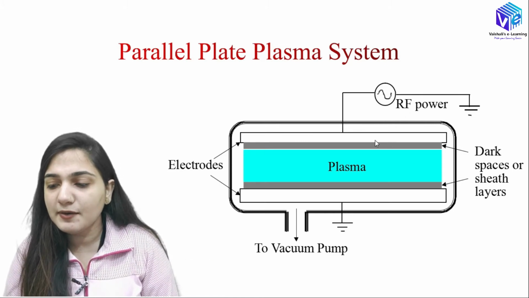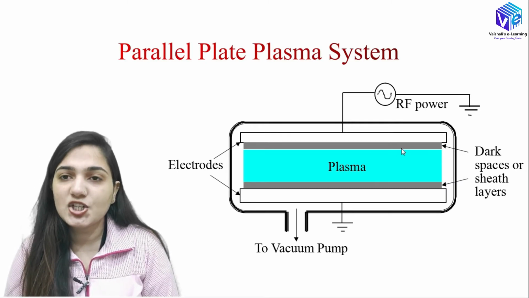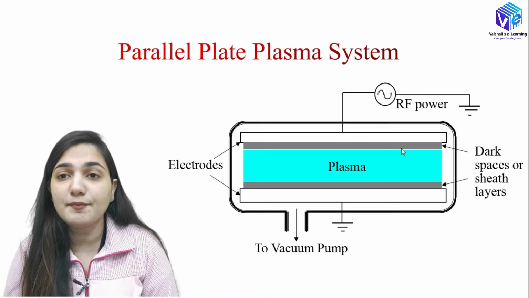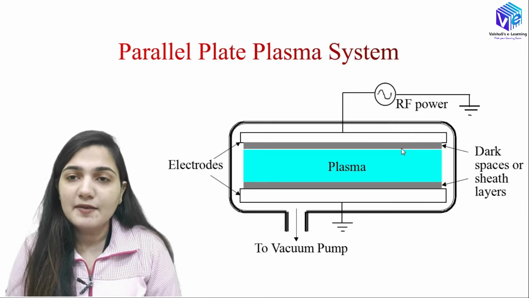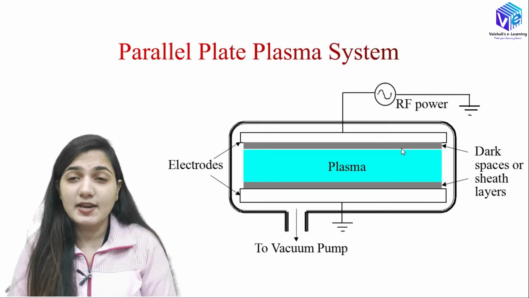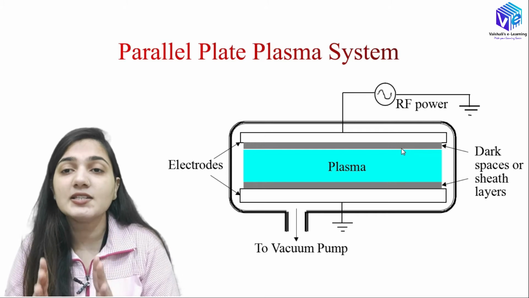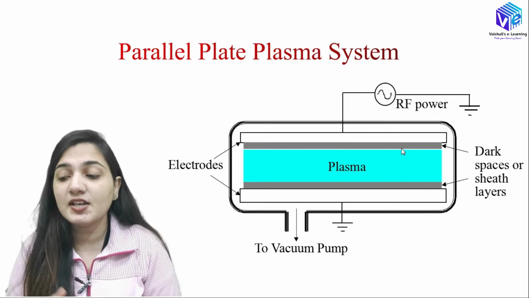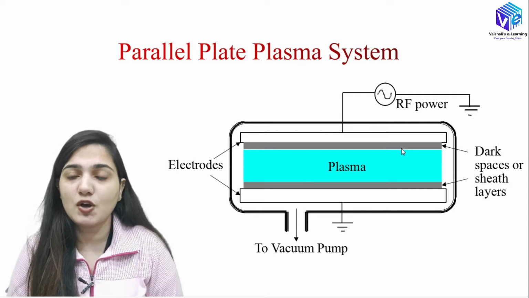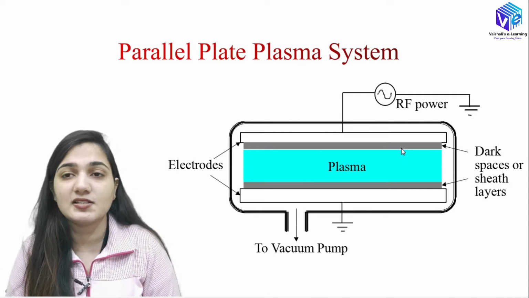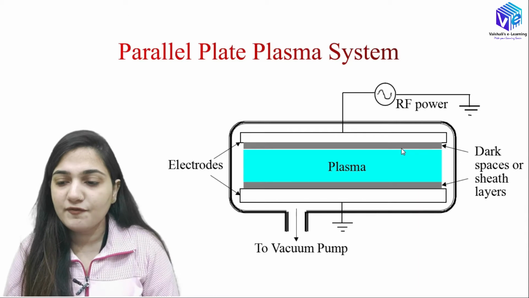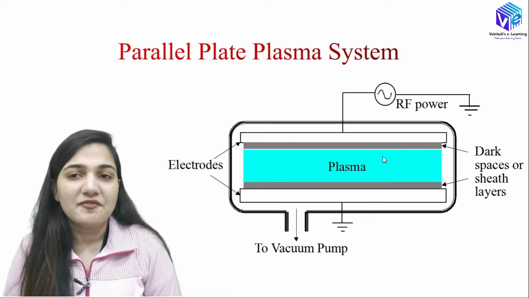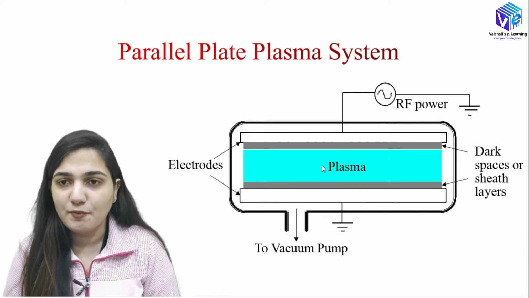Now here in between we have a dark space, which is called the sheath layer. This sheath layer is a very important concept, which forms the ion bombardment energy. It is very essential when we understand the ion bombardment. So remember what the sheath layer is. When I talk about the ion bombardment, I will discuss it again. If you remember, it will be very beneficial for both of us.